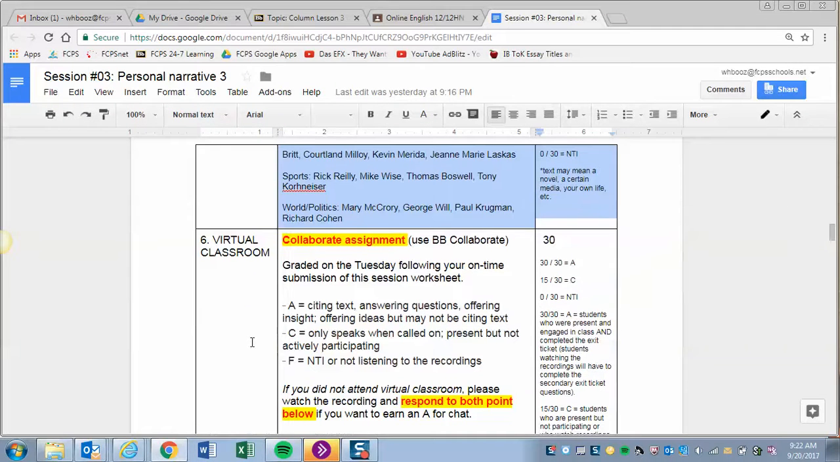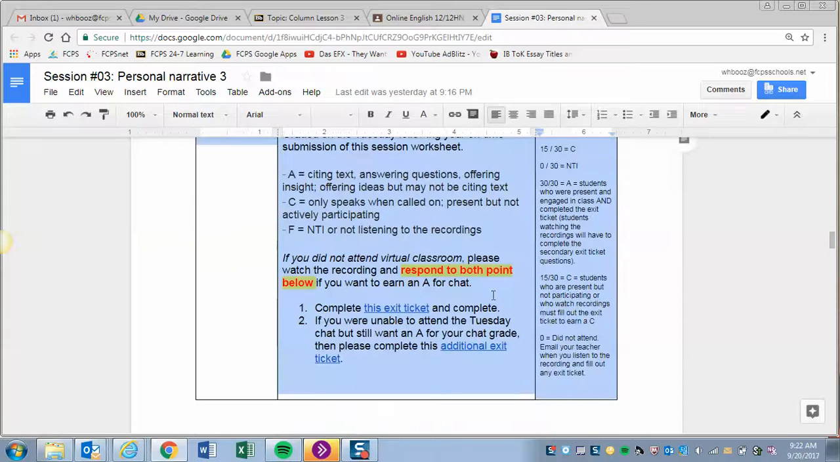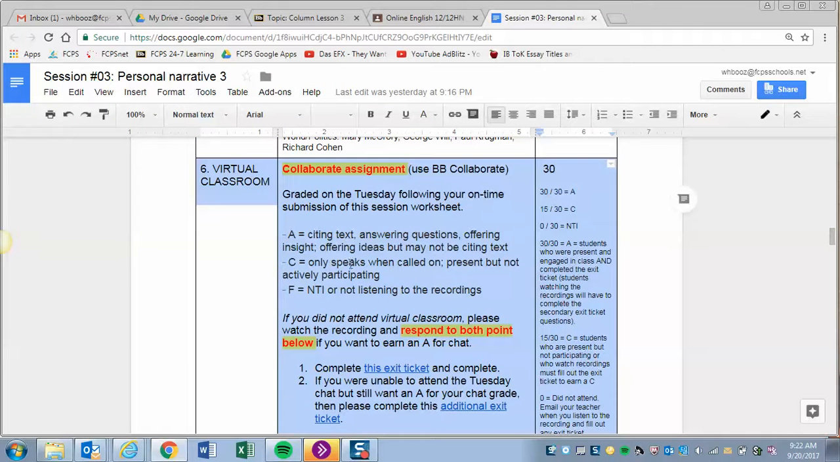In addition to that, the fifth one is the Google Classroom chat. And everything is graded at an A, a C, or an F, and you can read the grading schema right here. Hopefully students are engaged in class, that they're citing text, asking questions to earn an A, and if they don't speak or only speak when called upon, they may earn a C, which is about 15 points. If they do not listen to the recordings or do not complete the exit ticket, they're going to earn an F for class.